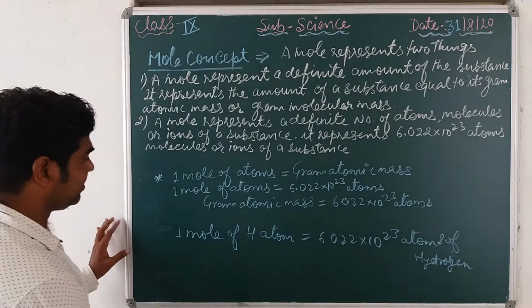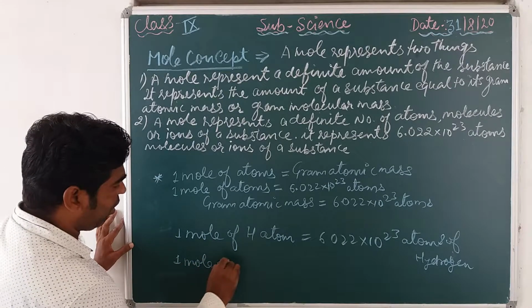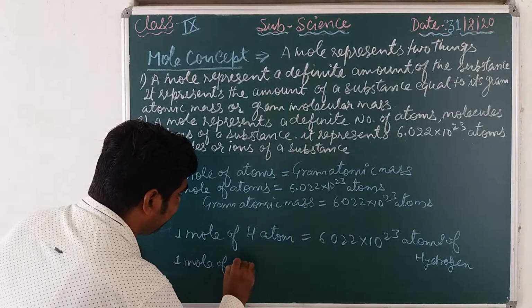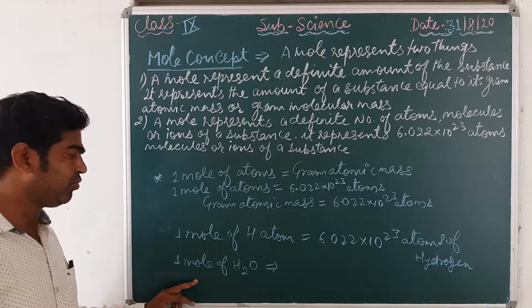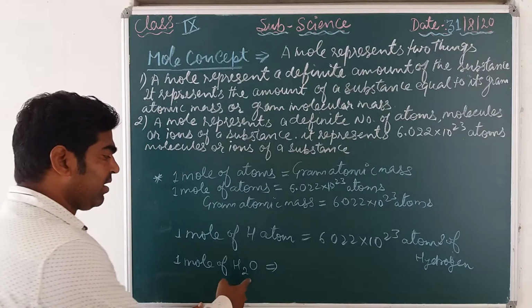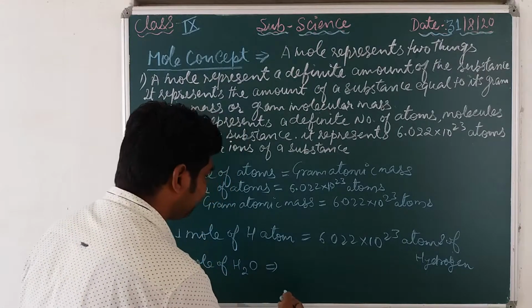If I am saying that 1 mole of any compound, for example 1 mole of H2O, means 1 mole of water, that is equal to how many molecules of water?